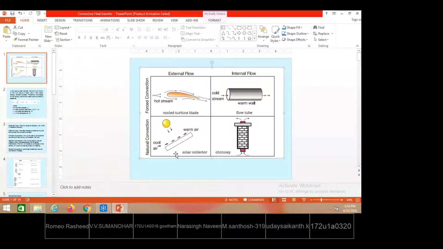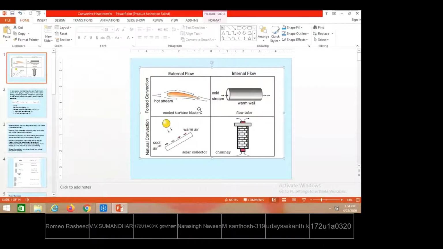If that is not the case, at any local level, maybe at this level or this level, or even on the blade at this level or this level, at different locations of the solid surface, the heat transfer coefficient estimated individually is considered a local convective heat transfer coefficient. But while estimating the total heat transferred between the solid surface and the surrounding fluid, you need to estimate, every time, the average convective heat transfer coefficient.